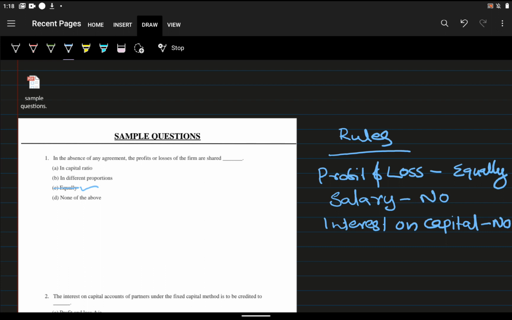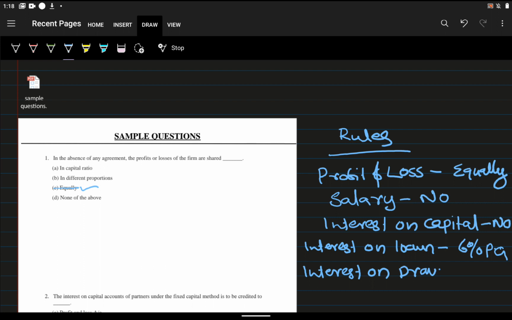And interest on loan? 6% per annum. If there is any loan from a partner, we need to give 6% per annum. Then what about interest on drawings?